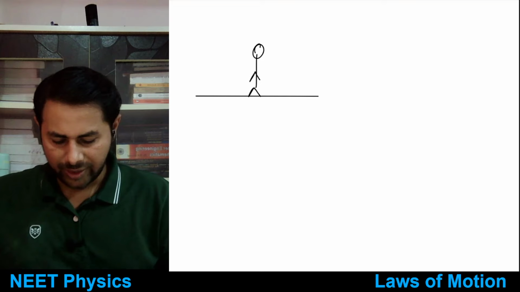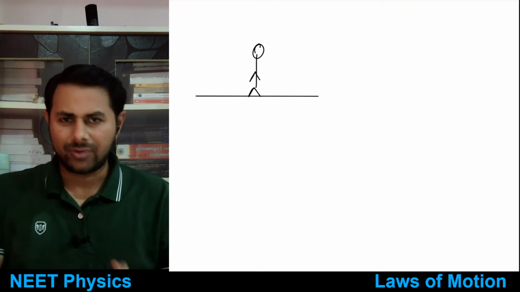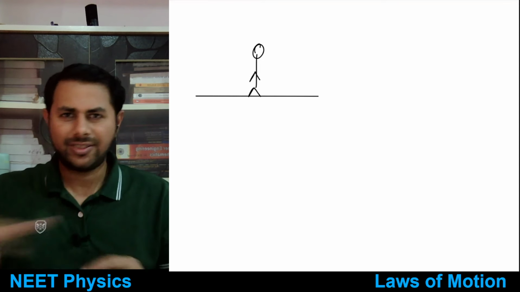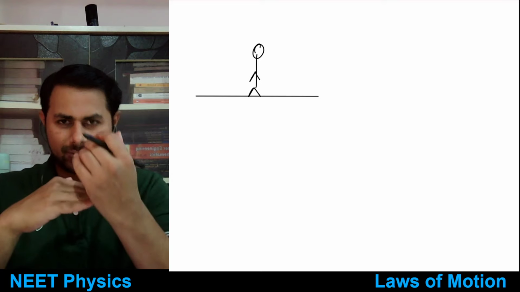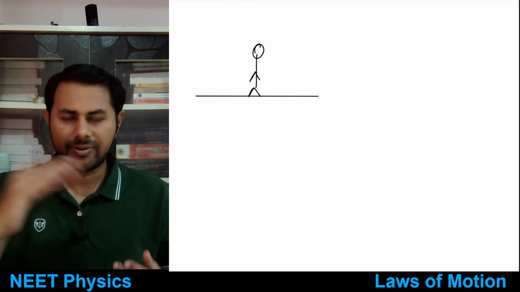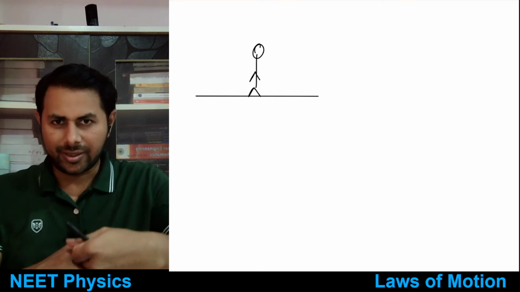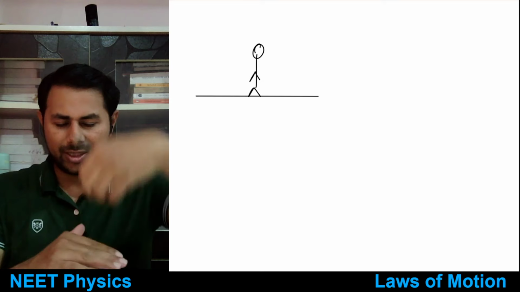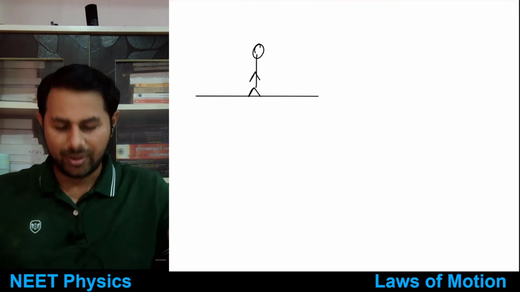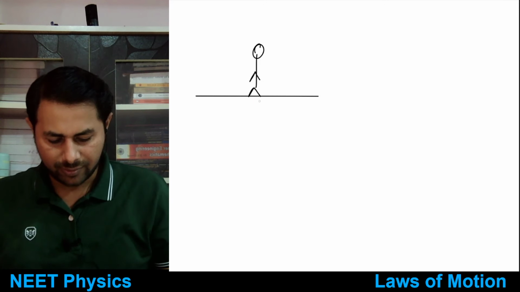Okay, so one is this man is pulled by gravity downwards, so the man can't stay there, right? If the floor was not there, the man would have moved downwards with an acceleration equal to g. So he is pushing, you can say, because he is being pulled by gravity, he is pushing the floor by the force of mg, right?